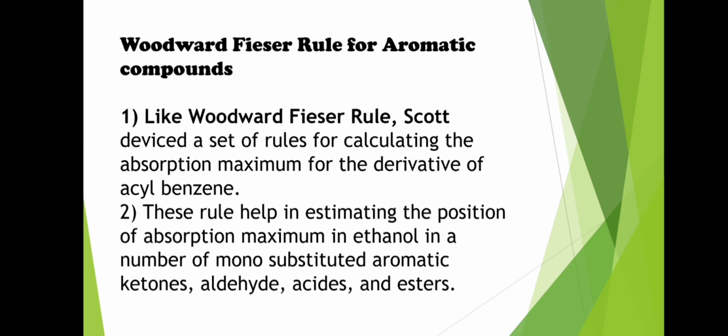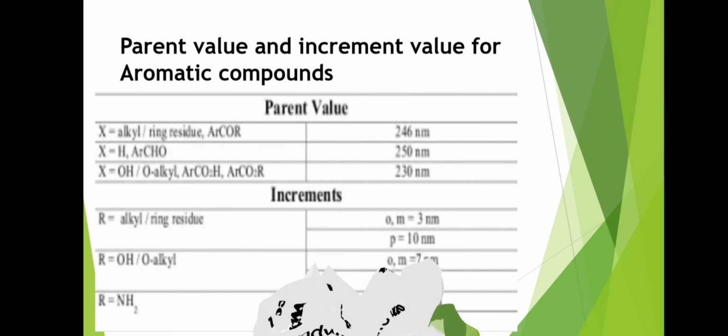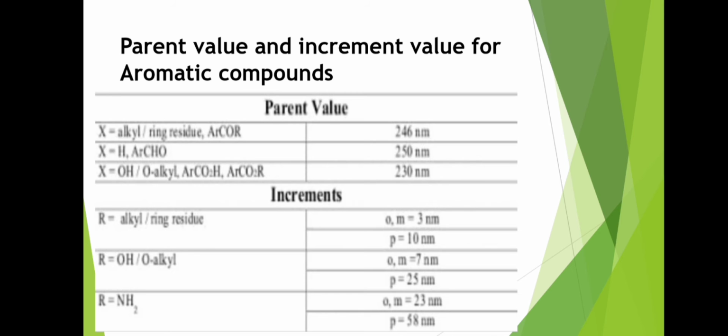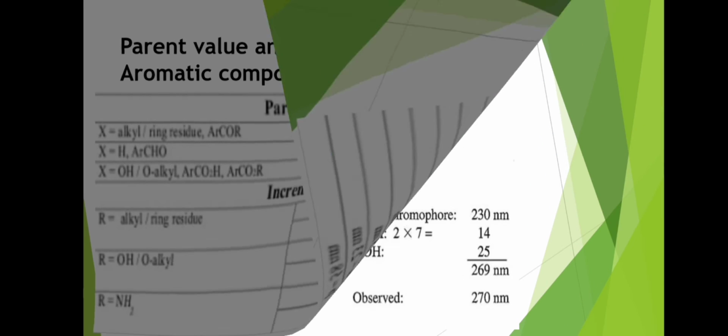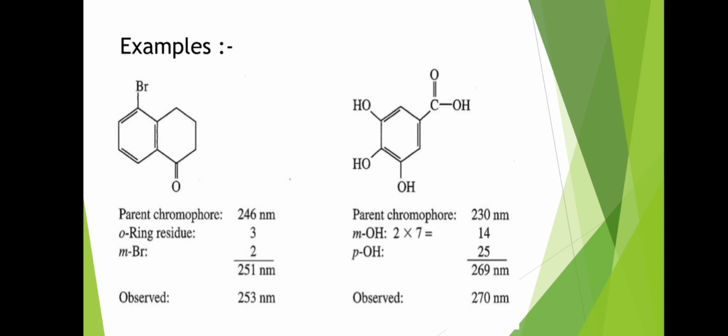Then the Woodward-Fisher rule for aromatic compounds. Like the Woodward-Fisher rule, Scott devised a set of rules for calculating the absorption maximum for derivatives of acyl benzene. This rule helps in estimating the position of absorption maximum in ethanol for a number of monosubstituted aromatic ketones, aldehydes, acids and esters. Then there are some parent values and increment values for aromatic compounds. Then the example: the parent chromophore is 246 nm. There is an ortho ring residue and at the meta position a bromine group is present. So our calculated lambda max is 251 nm and observed lambda max is 253 nm.